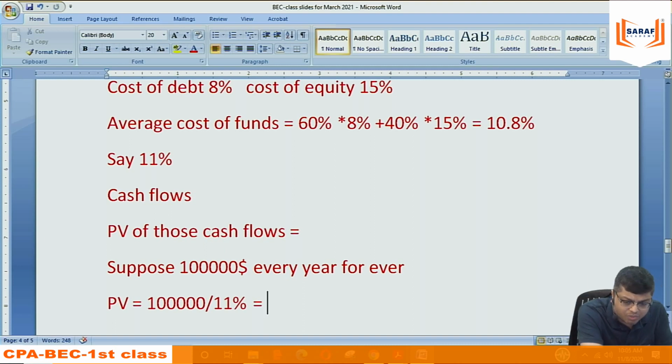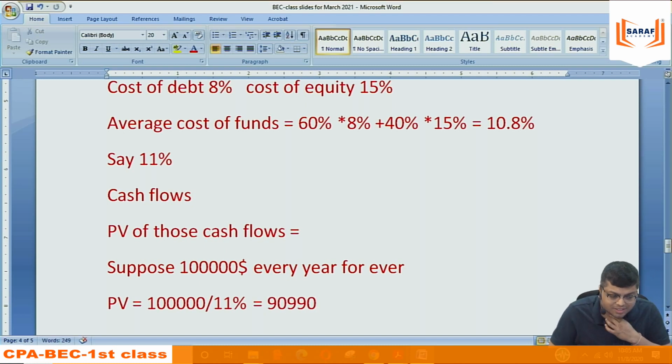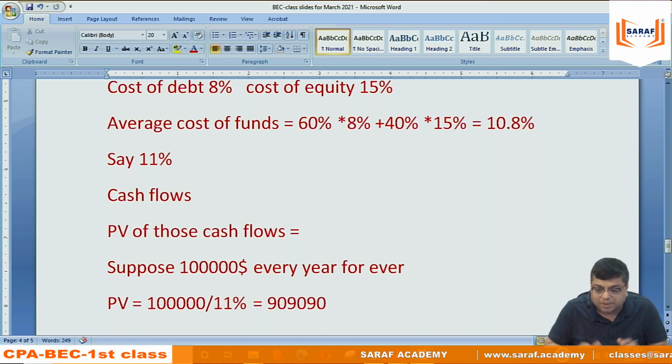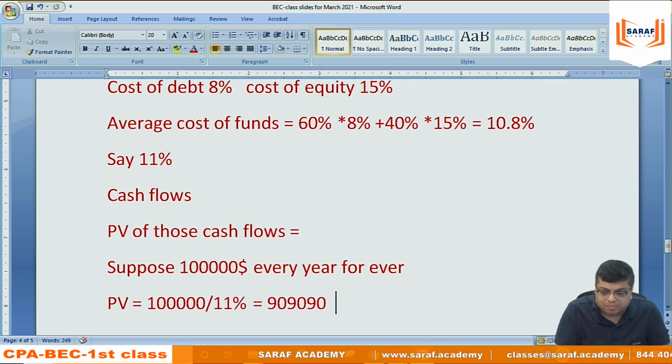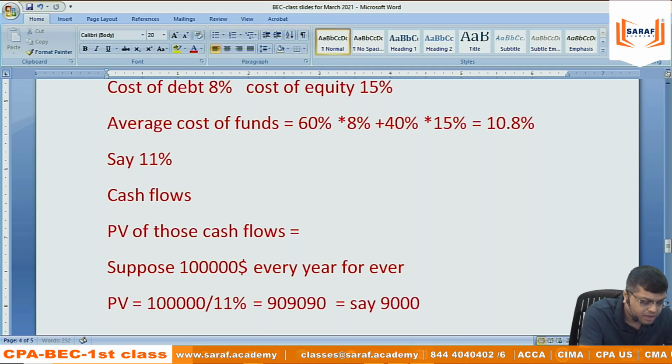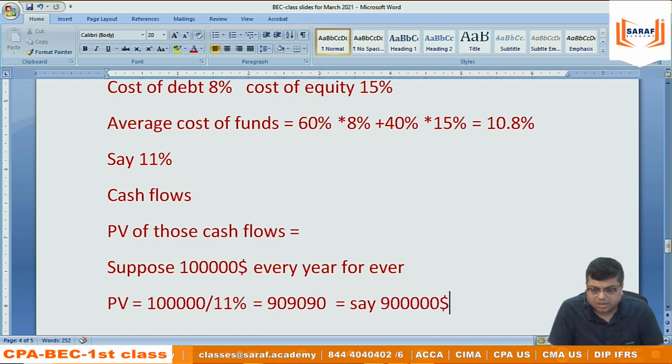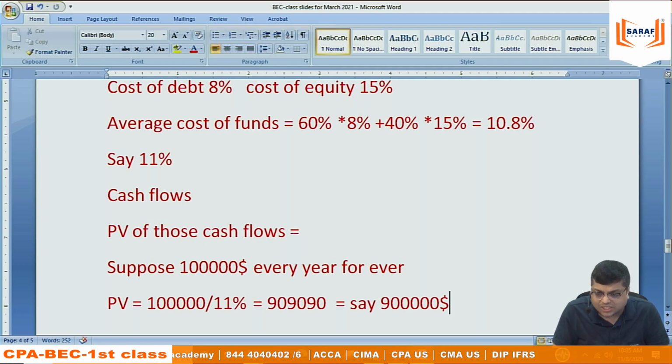How much will it come to exactly? 9 lakh something. 909090. 9 lakh 9,090. We are saying that if I want to sell my business, Saraf Academy business, then my value of the business is 9 lakh 9,000. Say 9 lakh dollar.